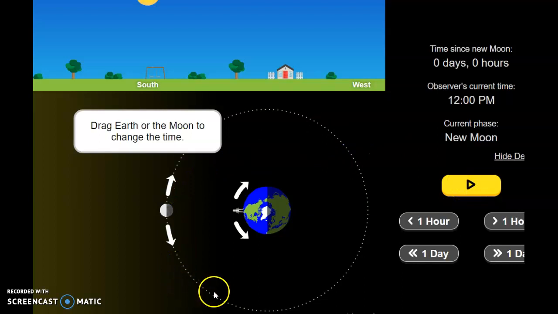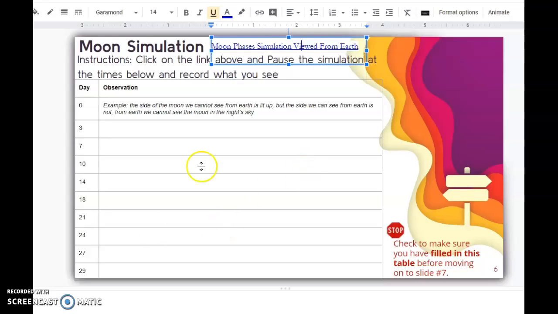Day 3, day 7, or night 3, night 7. We want you to see the moon, okay? So make sure that you do that. Record what you see here. I gave you an example of my expectation, okay?